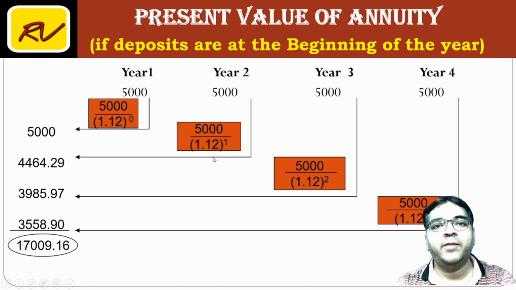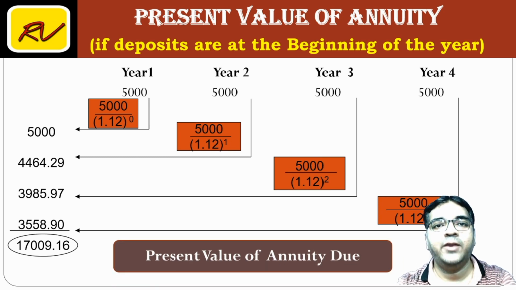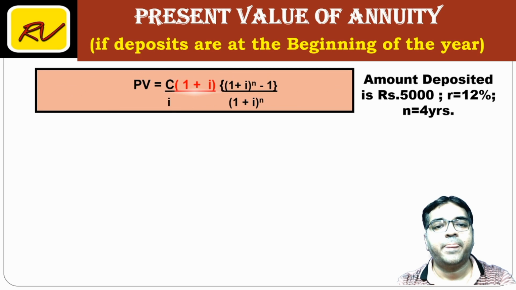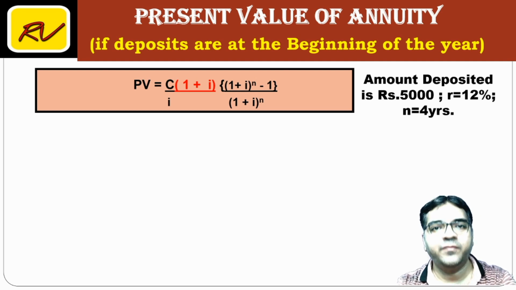This is 5000 divided by 1.12. This will give you 4464.29. Similarly, when you divide, you get these amounts. If you add them together, the total amount is 17,009.16. This is the present value of annuity. Friends, what will be the change in the formula? जैसे हमने पहले देखा, formula remains same. C के साथ 1 plus I ये extra आ जाएगा if it is at the beginning of the year.